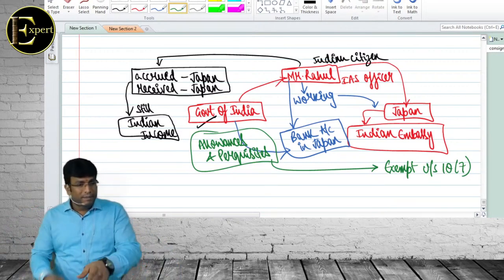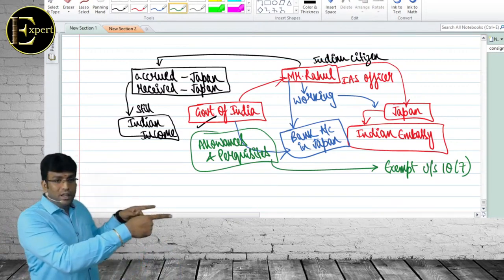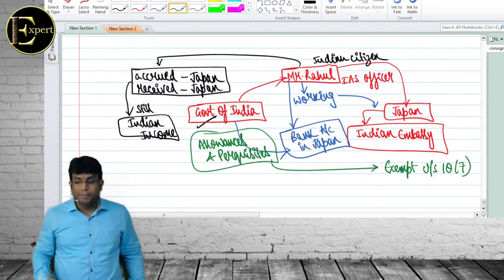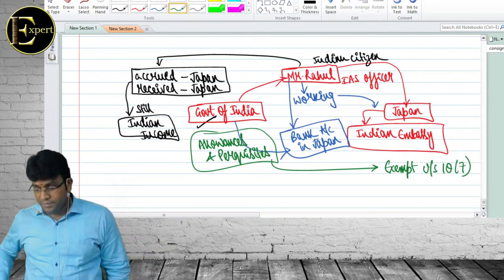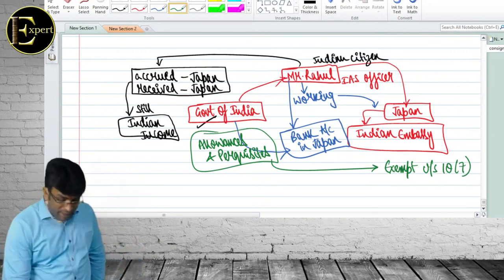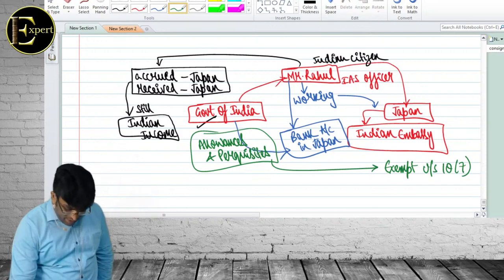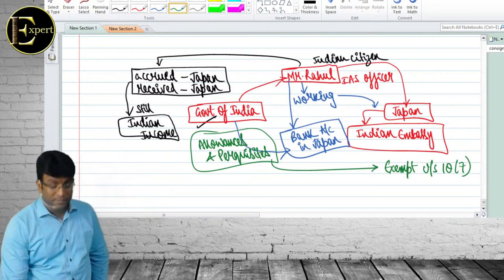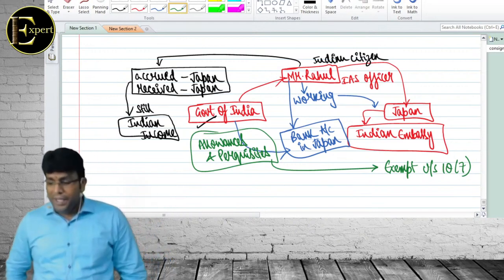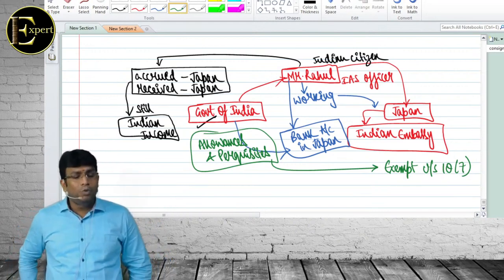नेक्स्ट पॉइंट सर, मतलब ये जो डायग्राम है ना, दिस आई एम गिविंग इन वर्ड्स, देन यू टेक द डायग्राम. सैलरी पेड बाय गवर्नमेंट ऑफ इंडिया, salary paid by government of India to an Indian citizen. That is very important. Salary paid by government of India to an Indian citizen working outside India.